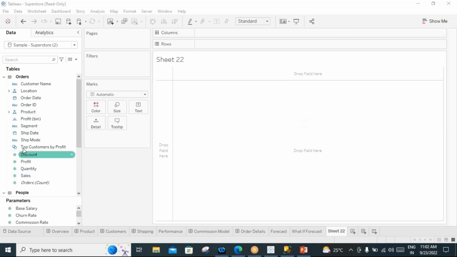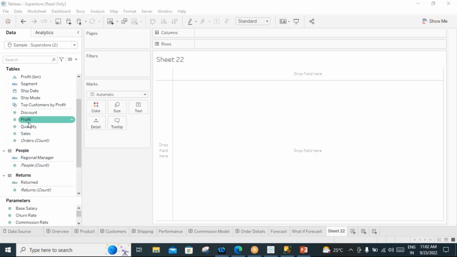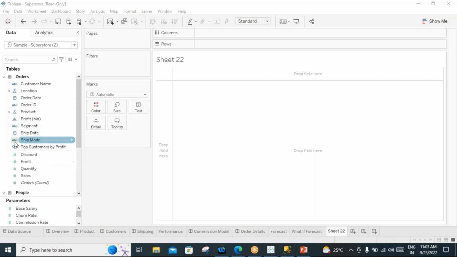Yeah, sorry guys. So this is the representation of dimension fields here in blue color, and all the numerical values, measures, can be represented in a green background color. Numerical values are shown with a hash, which means it's numerical, and where we have text data, it shows ABC. Date data types are represented with a calendar. Where you have hierarchies, we can build hierarchy models. This is all the representation of the data.